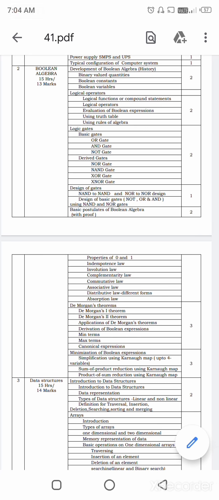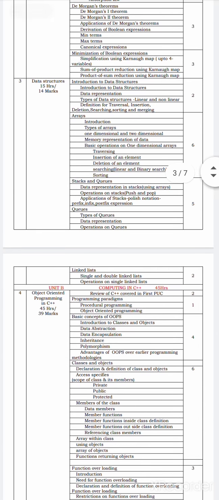Next, in the third topic, we will study data structure. What is data structure? In this topic, you will study how data is stored in the computer's memory and what the various relationships are among the data stored in memory.